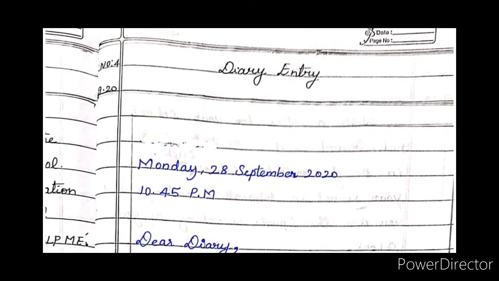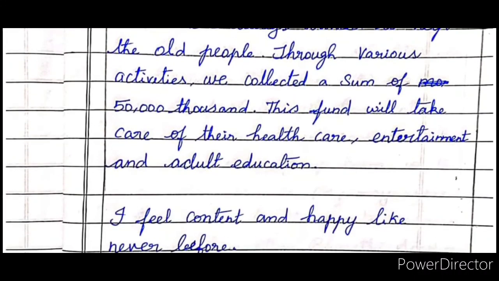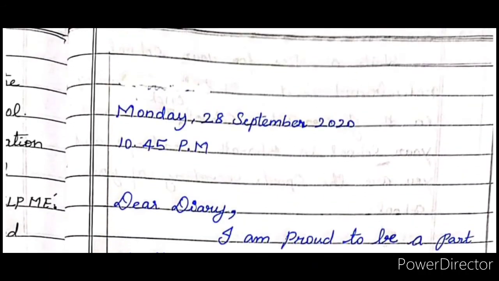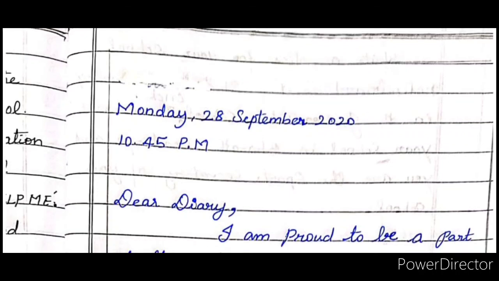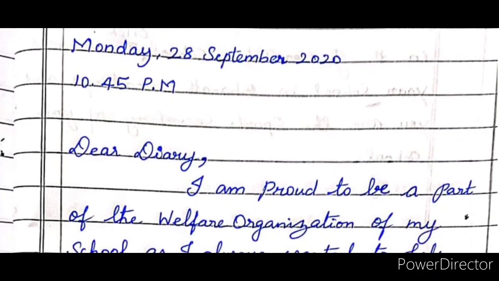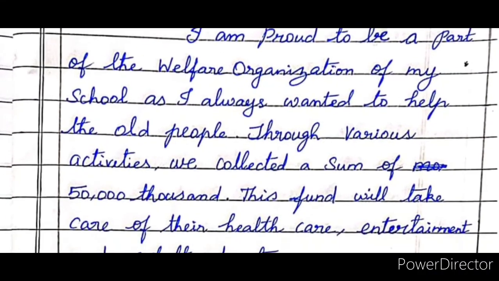So write neatly, practice the same in the same format on your own, and prepare well for the examination, children. So this is the way you need to write the diary entry, children. Write the format as it is. Don't change the format. The format of the diary entry is very important. Date, month, year is very important. Dear diary is very important. So all the format things in between, all the minute things, are important.